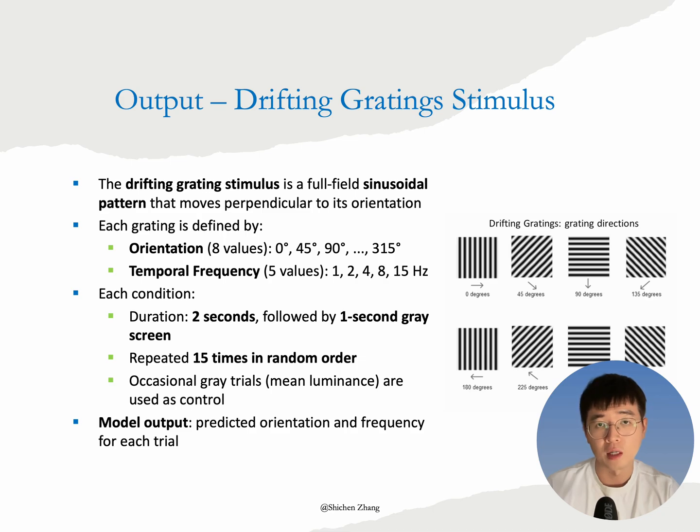Occasionally, blank trials are included as controls. Each trial is labeled with its corresponding orientation and frequency. These labels are what our model attempts to predict based on the recorded neural activity.